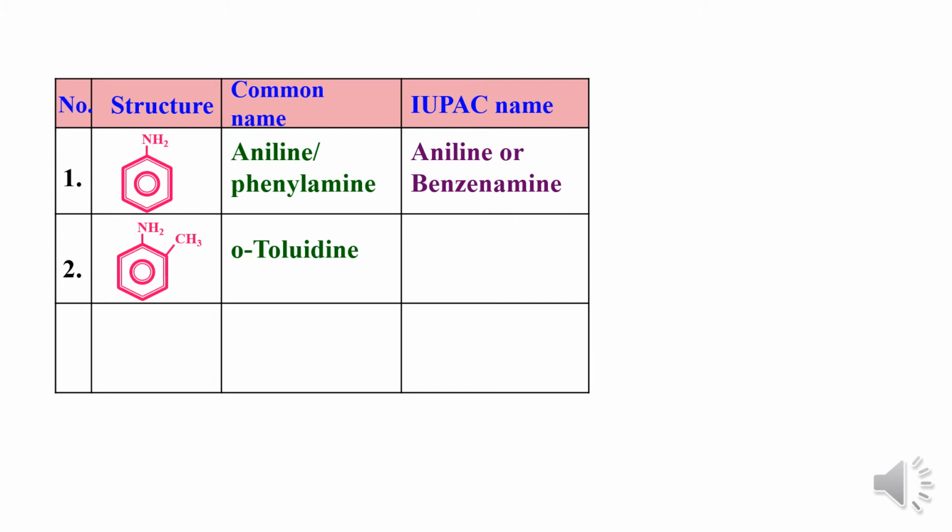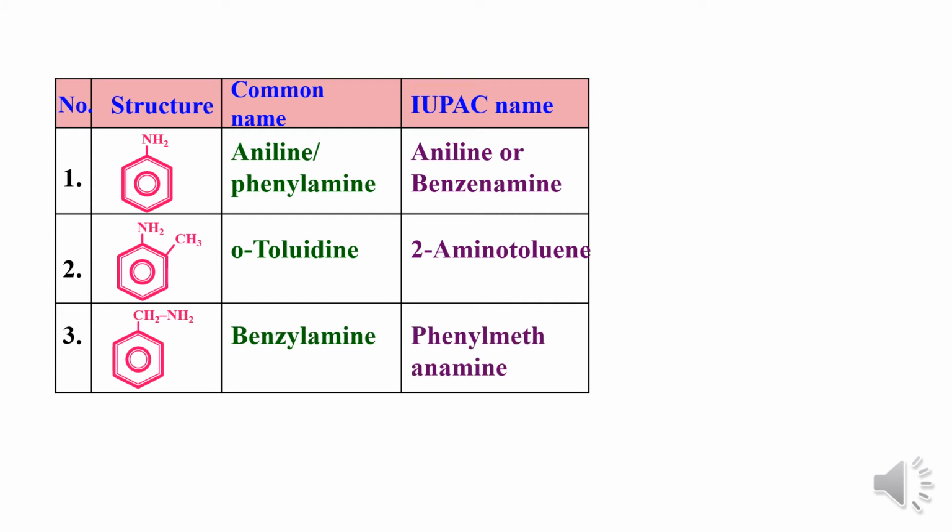Second example, this is commonly called orthotoluidine. Orthotoluidine means the NH2 group is present on the benzene ring directly, and at the second position a methyl group is there, so it is called orthotoluidine. According to IUPAC system, it is named 2-aminotoluene. Third example, benzylamine, or it is called phenylmethanamine.